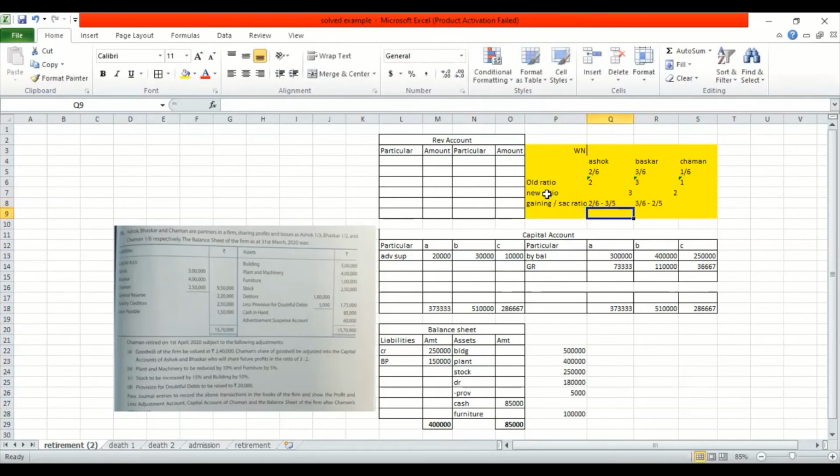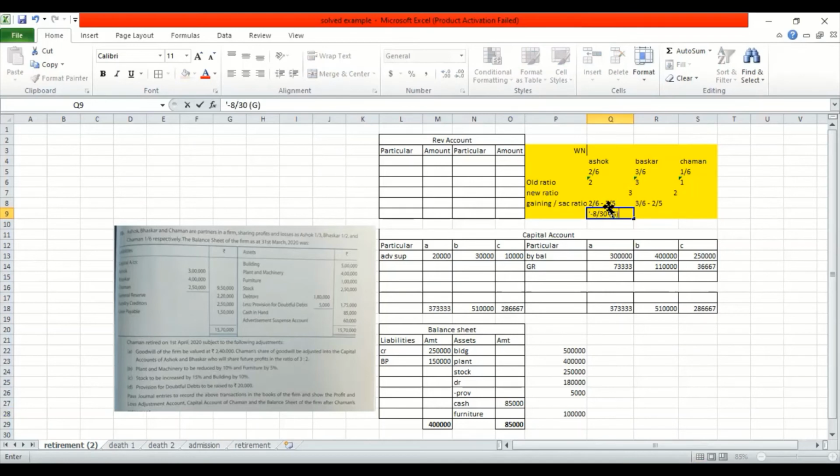This is how I do it. I'll make the denominator common again: 6 and 5, that is 30. So I understand that this becomes 10 minus 18. So the ratio becomes minus 8 by 30.